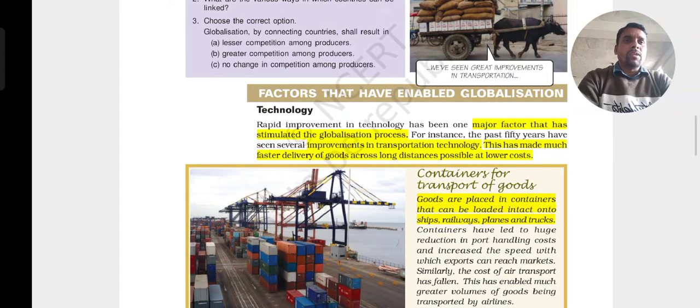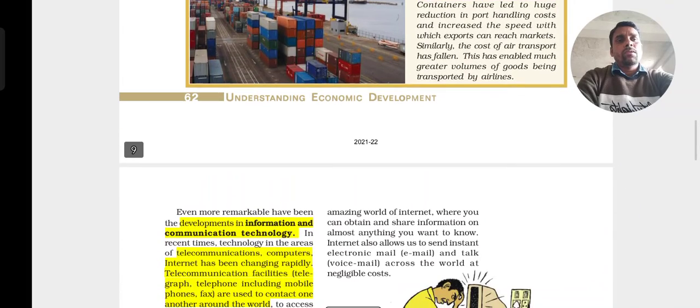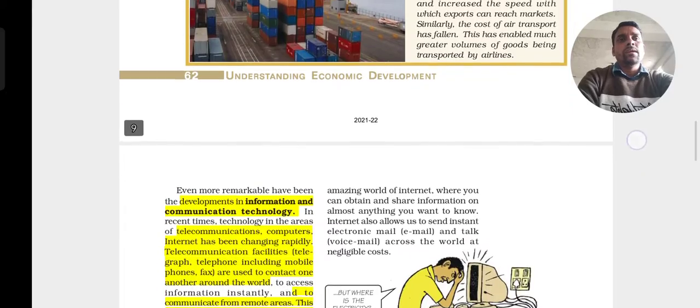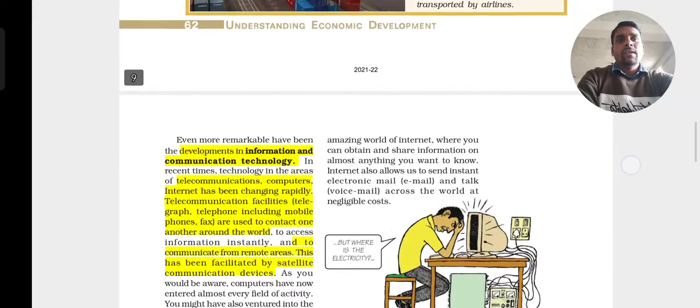Any type of goods that we are transporting from one place to another, if it is to another country, we can transport through ship, or within a country through railways or trucks, or if you want it very fast, by plane. That is what the picture example shows.